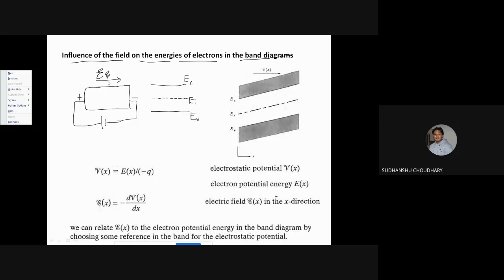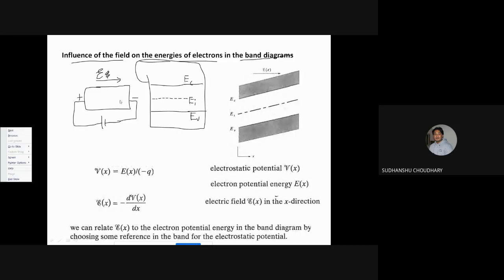Now, because of the application of this electric field, which originates at the plus and terminates at the negative terminal, let us say this is my semiconductor, again the same semiconductor, and I have applied plus on the left side and negative on the right side. Now, let us say we are concerned about the potential energy of the electrons.